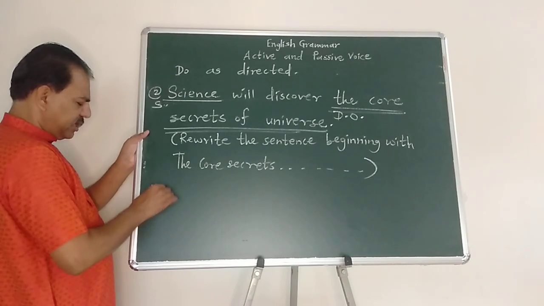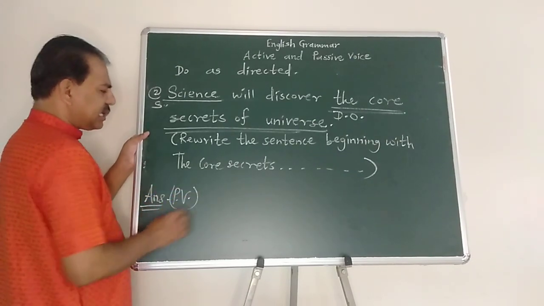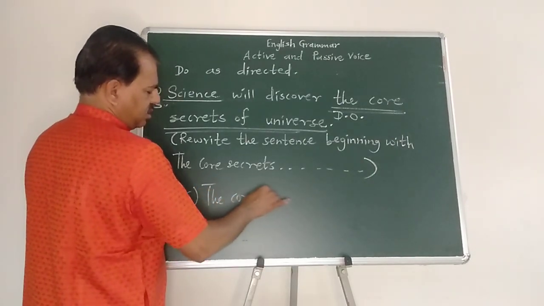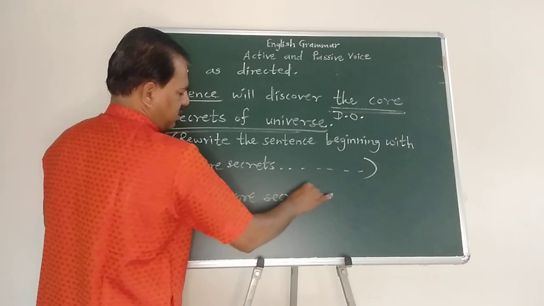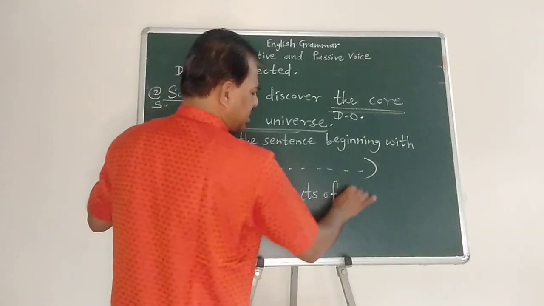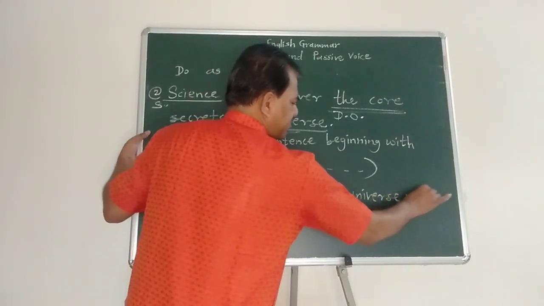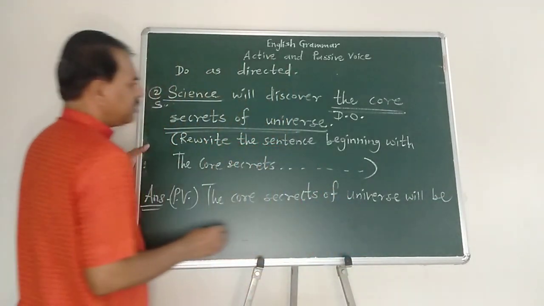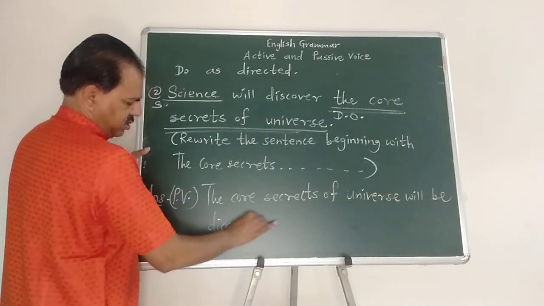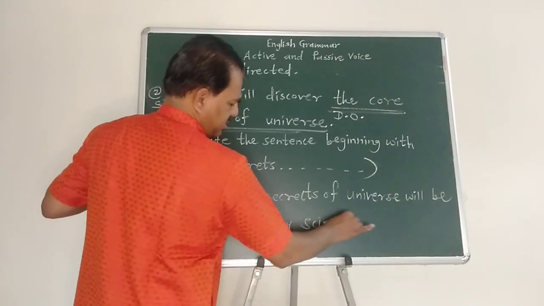So indirectly we need to change into passive voice. म्हणजे त्याचा passive voice आपल्याला करायचा आहे. The core secrets of universe will be discovered by science.